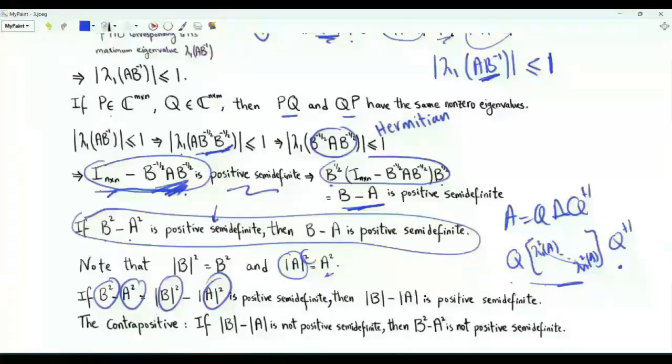If we apply the theorem to the absolute value of B squared minus the absolute value of A squared, we conclude that if B squared minus A squared is positive semi-definite, the absolute value of B minus the absolute value of A is positive semi-definite. The contrapositive is that if this difference is not positive semi-definite, then B squared minus A squared is not positive semi-definite.